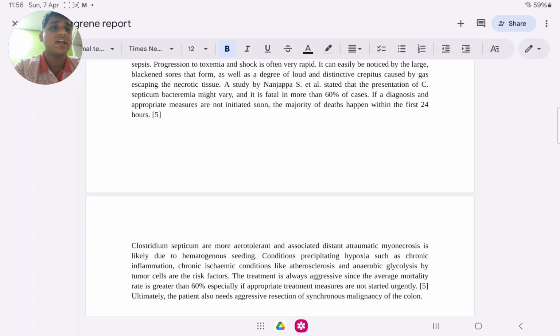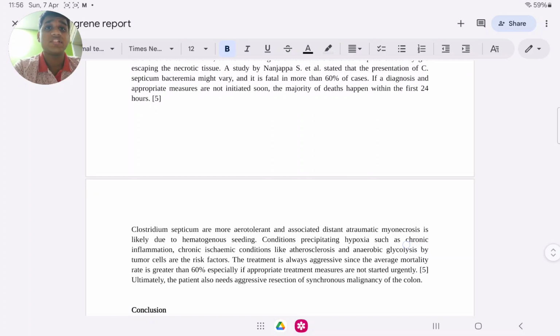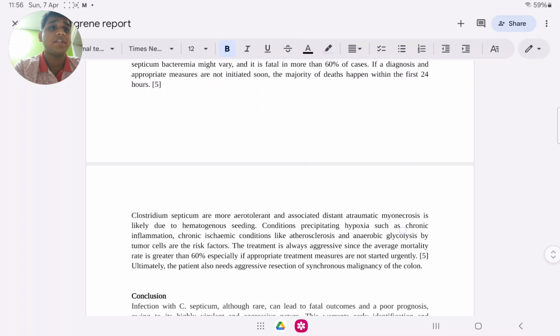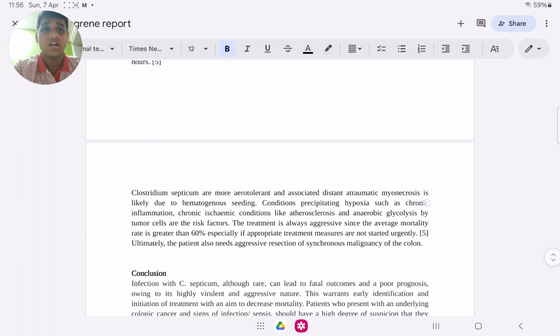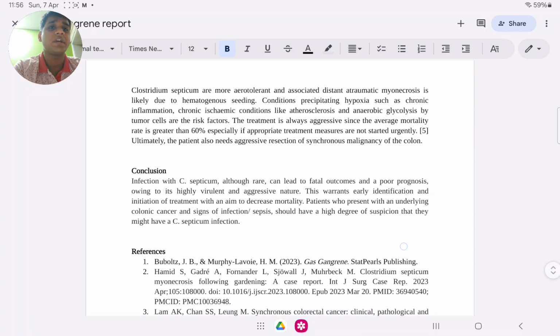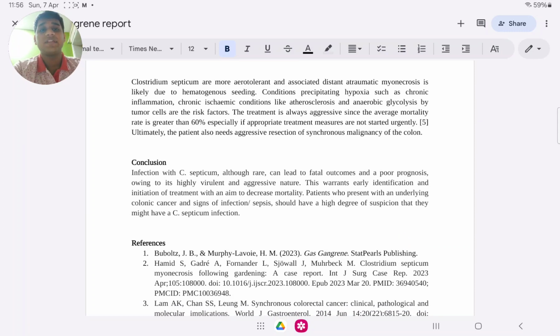A study by Nagappa S. et al. stated that the presentation of Clostridium septicum bacteremia might vary and is fatal in more than 60% of cases. If a diagnosis and appropriate measures are not initiated soon, the majority of deaths happen within the first 24 hours. Clostridium septicum is more aerotolerant, and the associated distinct atraumatic myonecrosis is likely due to hematogenous seeding. So that means that the most common spread is by hematogenous route.